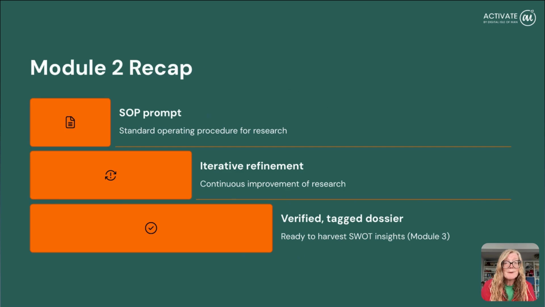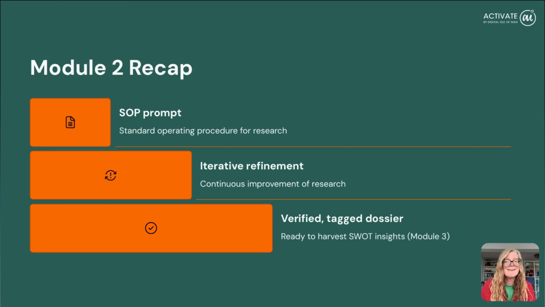So to recap, prompt as a standard operating procedure for research. Iterate with surgical follow-up questions. Stress test it for conflicting data. Make sure you keep a note of any of those gold standard insights. And of course, export that thread for safekeeping.